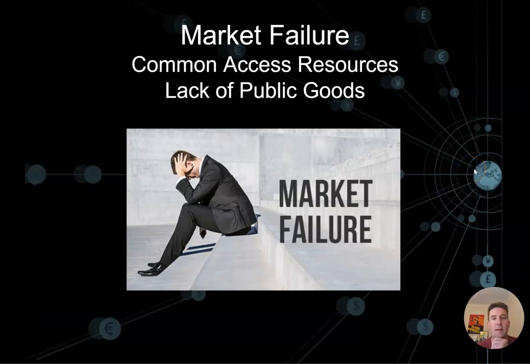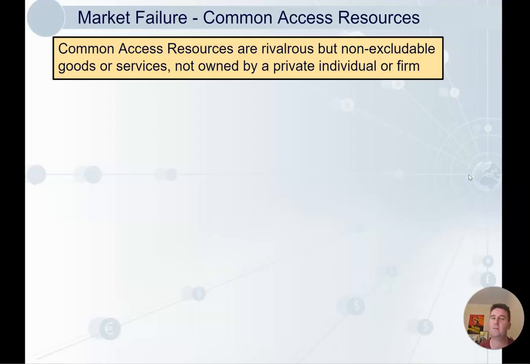Hi all. Today we're looking at another couple of types of market failure, common access resources and the lack of public goods. So let's get into it. Common access resources. These are rivalrous but non-excludable goods or services not owned by a private individual or firm.